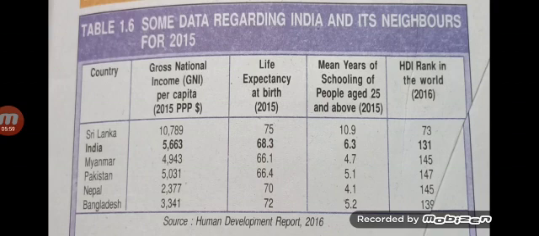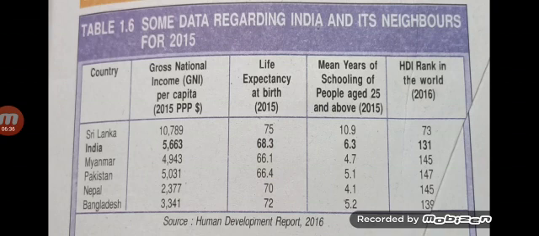From Human Development Report 2016. Children, just see this table. A small neighborhood country, Sri Lanka. It is much ahead of India in every respect. Nepal has half of the per capita income of India, yet it is not far behind in literacy level, and see the life expectancy. Children, it is even more than India.